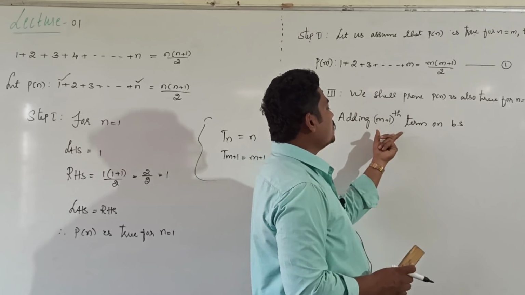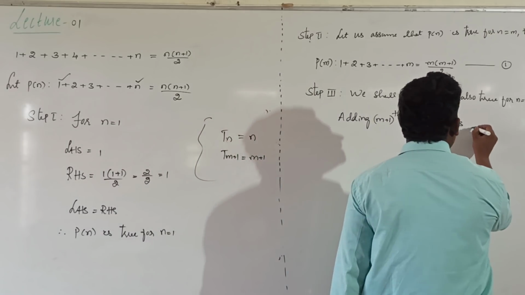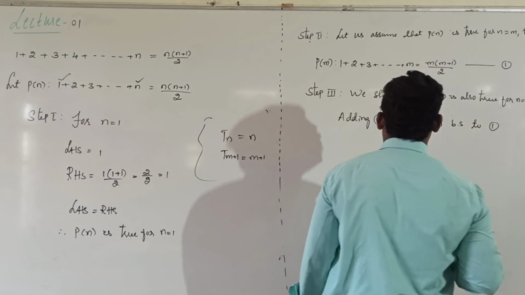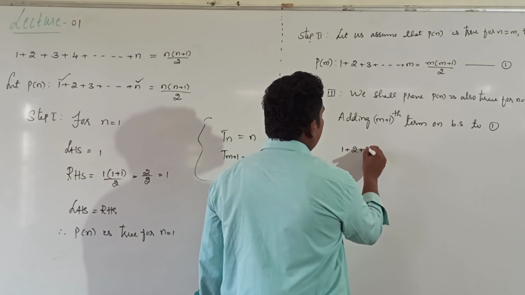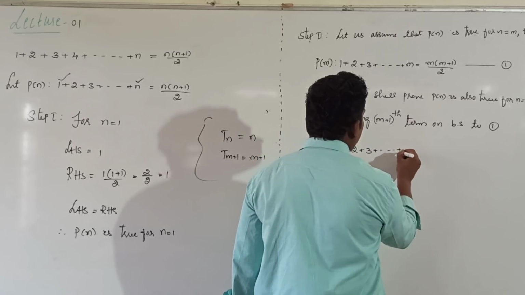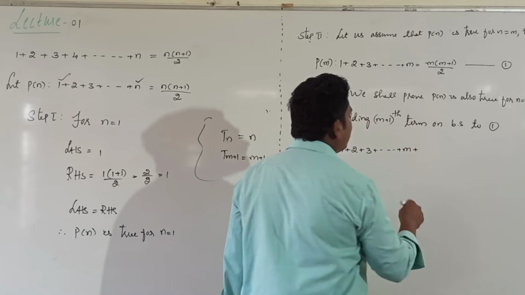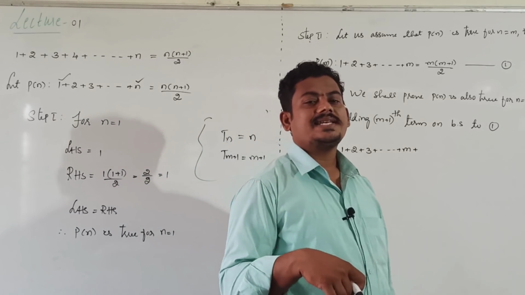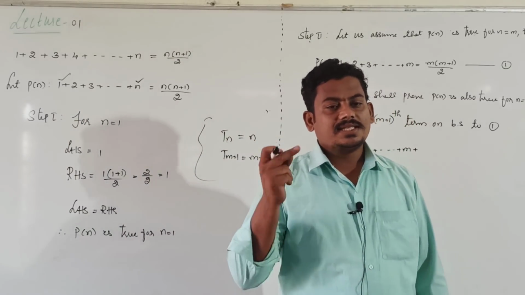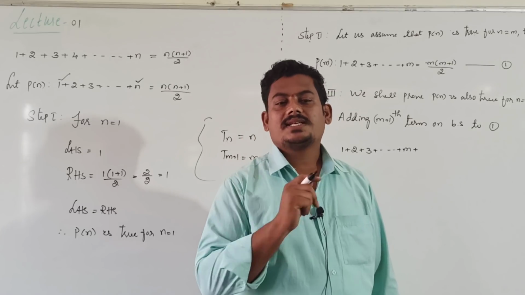Adding the m plus 1th term on both the sides to equation number 1, it becomes 1 plus 2 plus 3 plus and so on plus m, plus m plus 1.